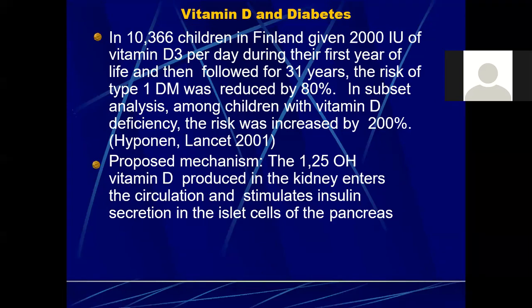So it was seen in Finland, a study was conducted in which 10,366 children were enrolled, and they were given 2,000 international units of vitamin D per day during their first year of life, and then they were followed up for 31 years. It was seen that the risk of development of type 1 diabetes mellitus was reduced by 80%. And in subset analysis among children with vitamin D deficiency, the risk was increased by 200%. And the proposed mechanism for this association between vitamin D and diabetes is that the 1,25-hydroxyvitamin D produced in the kidney enters into the circulation and stimulates insulin secretion in the islet cells of pancreas.